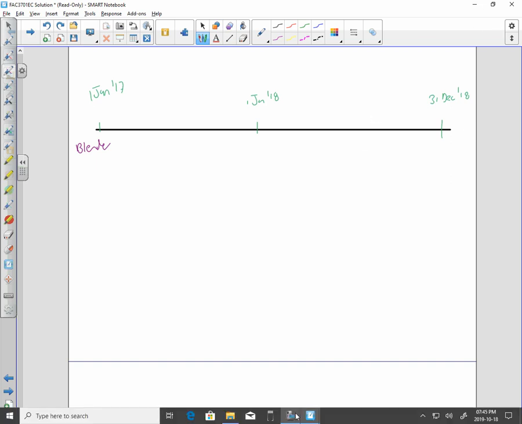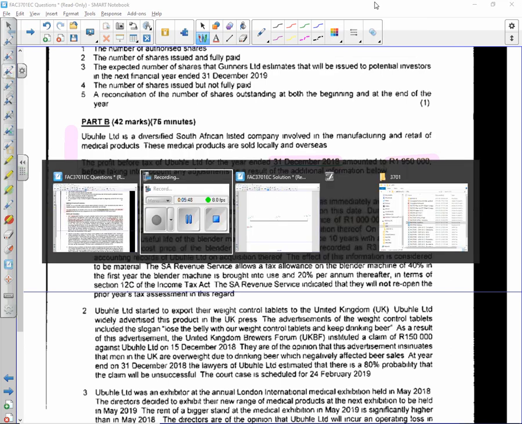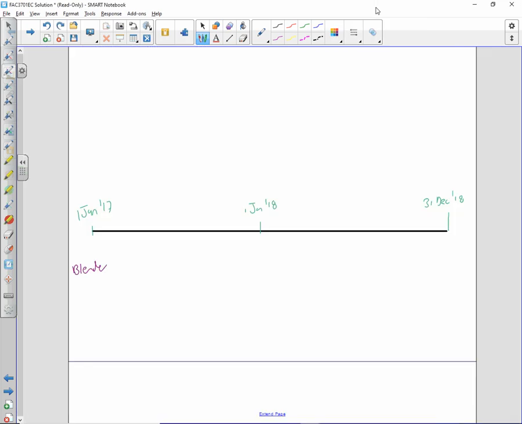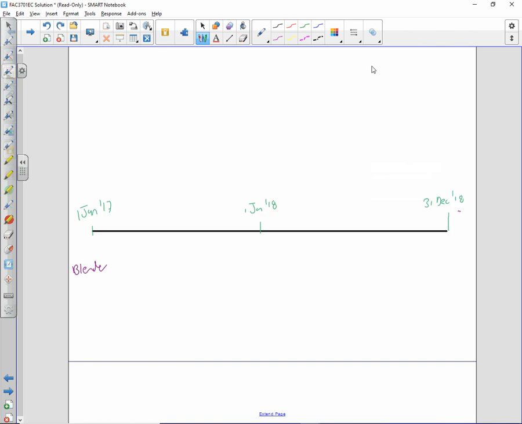How do I fix this? Too high. Right, so basically what's happening here is our year end is 31 December 2018. 1st of Jan 18 is the beginning of the year, and we bought this blender on the 1st of Jan 2017. However, during the current year's audit, we saw that we incorrectly depreciated this asset as if the cost price was $1 million.